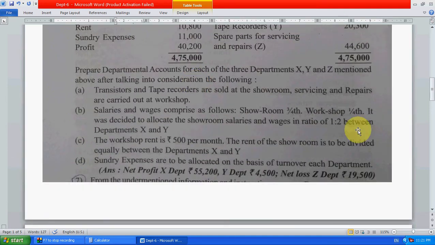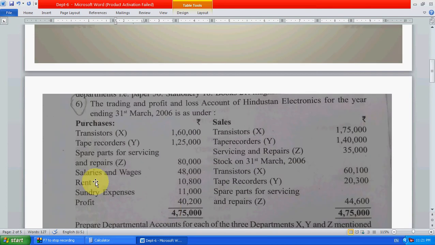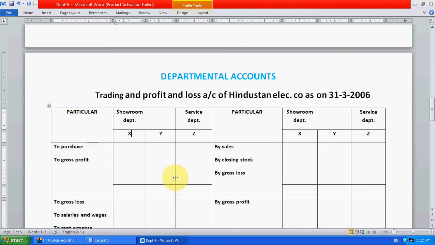Again, sundry expenses are to be allocated on the basis of turnover of each department. Turnover means sales of each department, for example 35, 140, 175. So we have to divide it on this basis. It's a simple and easy question.